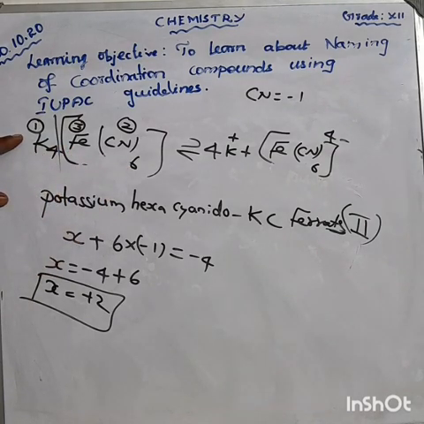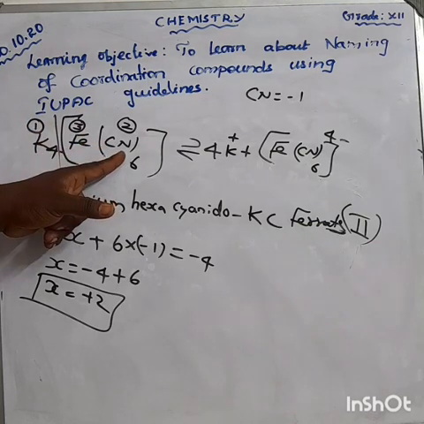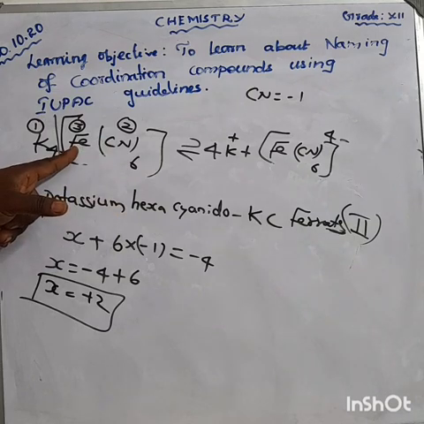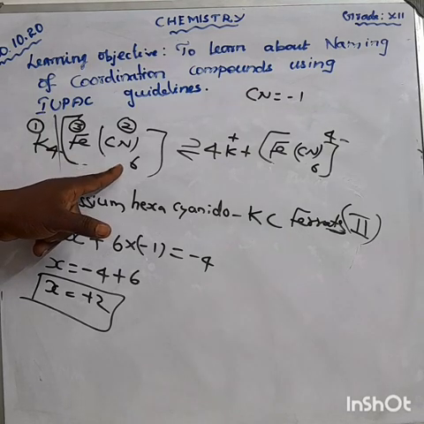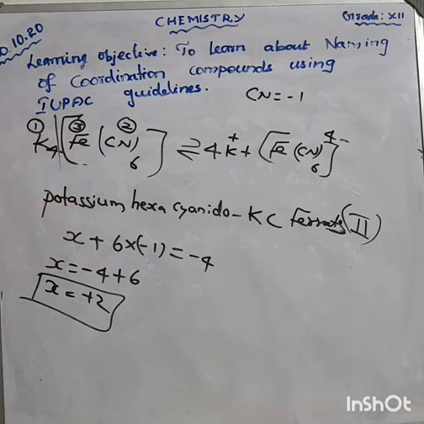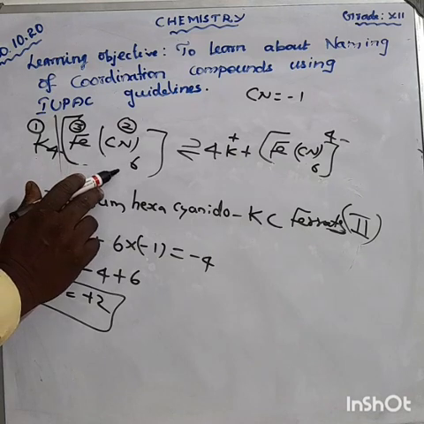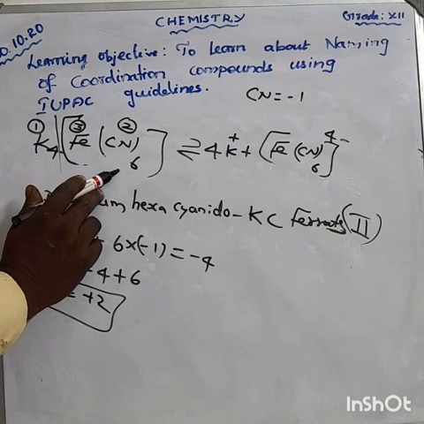As per the IUPAC name, what is the name of this complex? Potassium is the counter ion. The first priority goes to potassium, second to the ligand, third to the central metal ion. So the name of the complex is potassium hexacyanido.